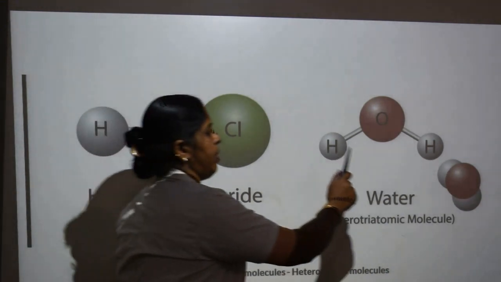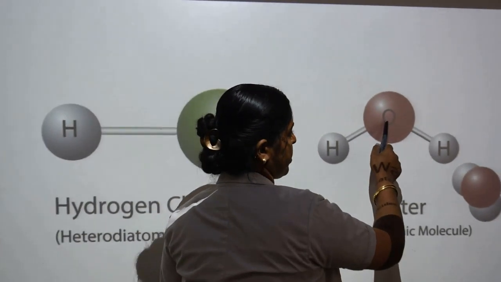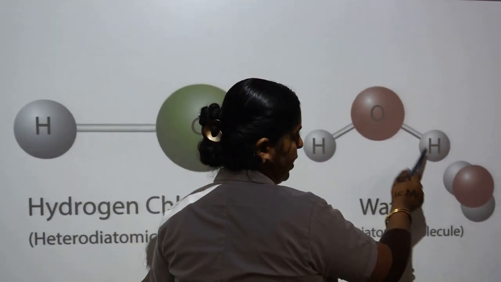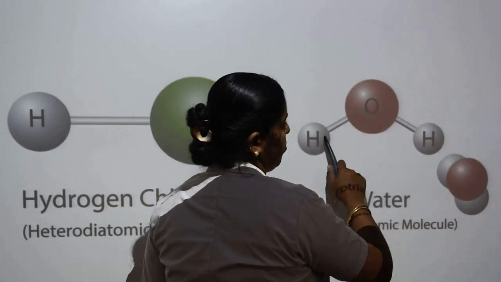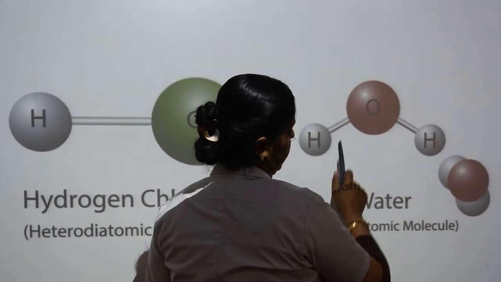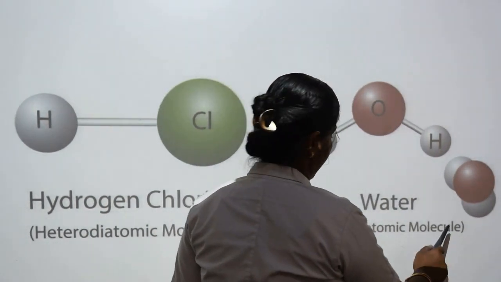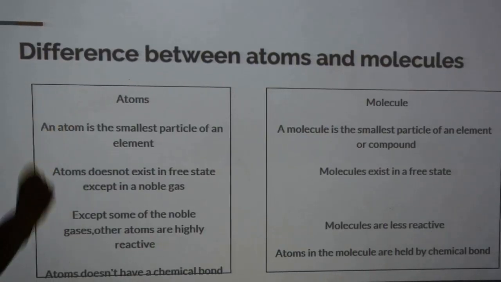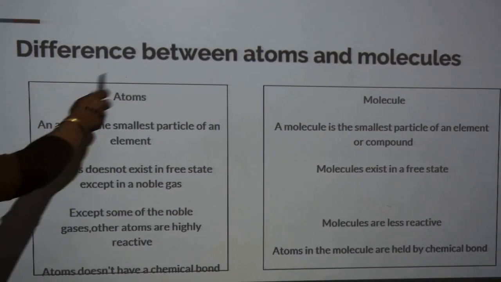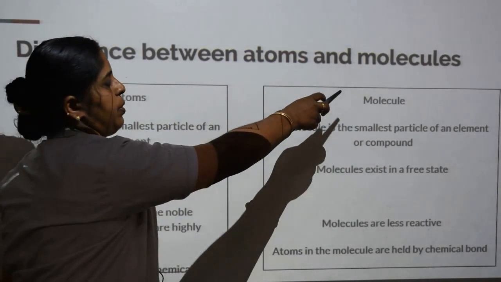In the case of water, there is one oxygen and two hydrogen, totally three atoms, so it is a triatomic molecule. Next, we can see the differences between atoms and molecules.